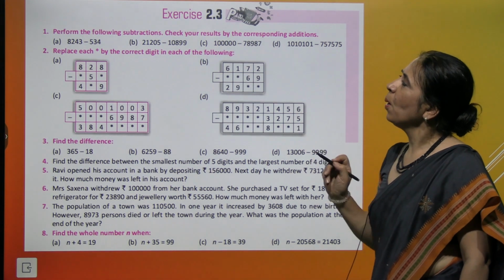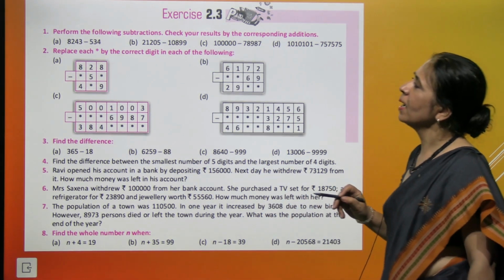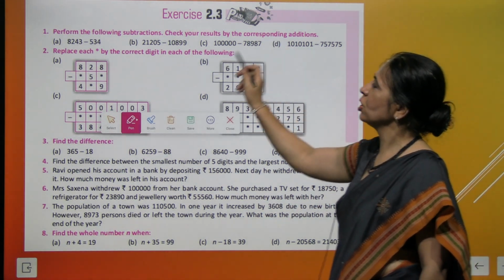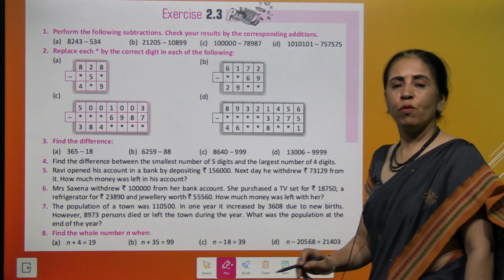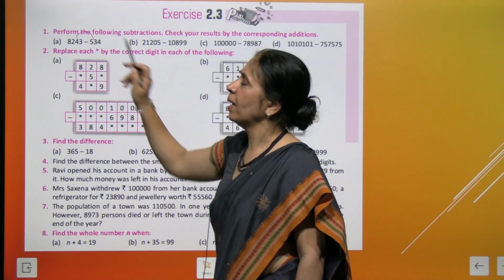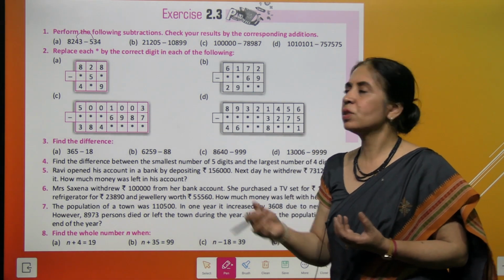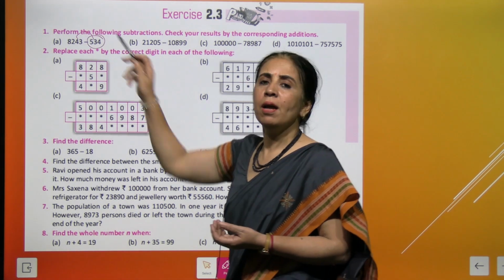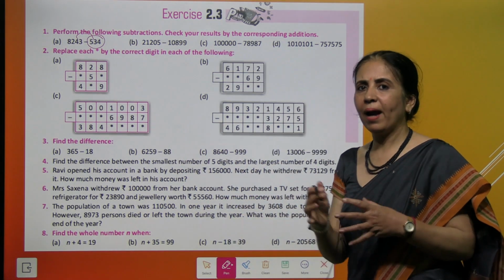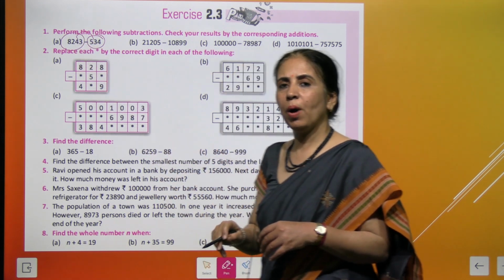Got it? Now we come to exercise 2.3, and in this exercise we have to perform the subtraction and check the result by the corresponding addition. So if you take away a number, you find a difference. Now the difference that comes out, if we add it to 534, you will get the first number. This is what you have to do.